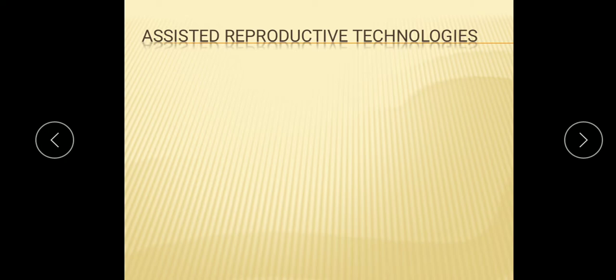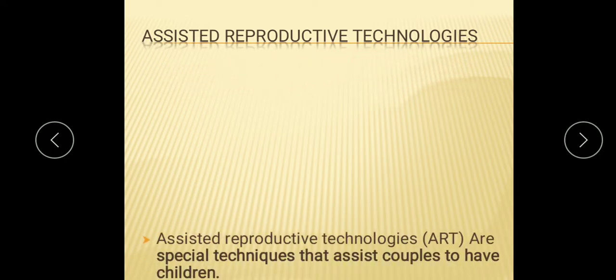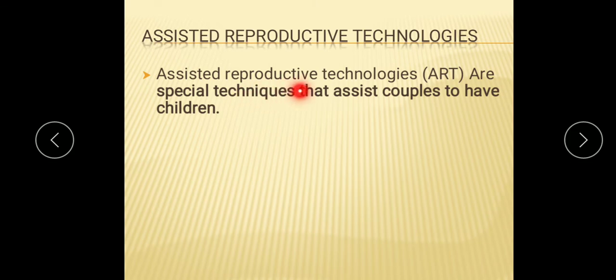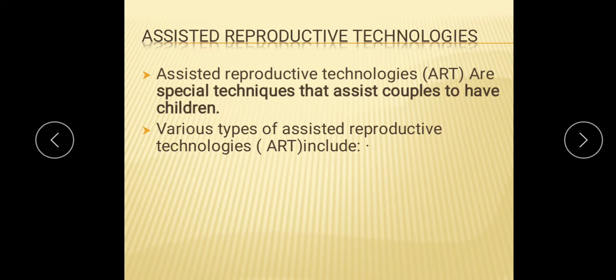Now some other methods are there. They are known as the assisted reproductive technologies. So what are assisted reproductive technologies? Their short form is ART. They are special techniques that assist couples to have children. So what are these techniques? Various techniques of the reproductive technologies.